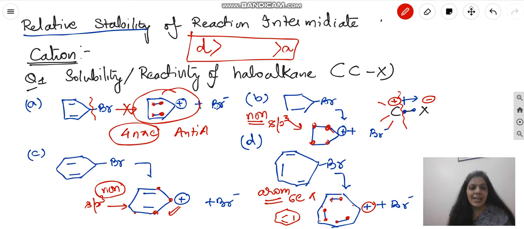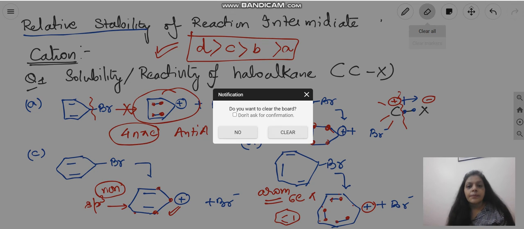Let's come to B and C. Out of B and C, which is more stable? C is relatively more stable than B. So this will be the correct reactivity order of these cations. I hope you understood this question. I am just taking one more question to cover this particular kind of questions in one go. I am clearing the board.